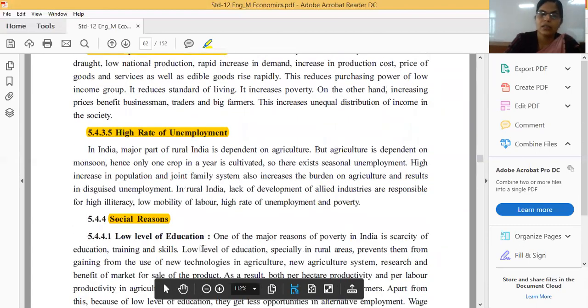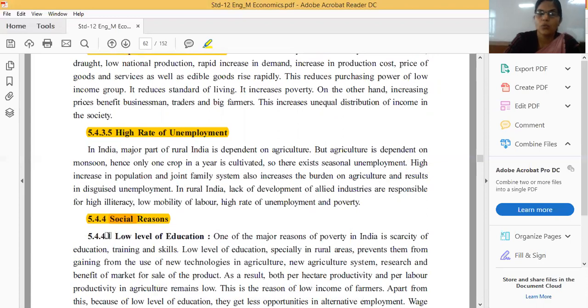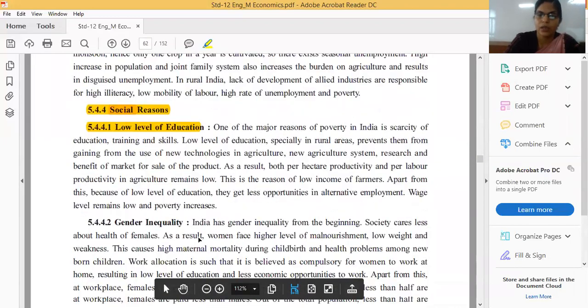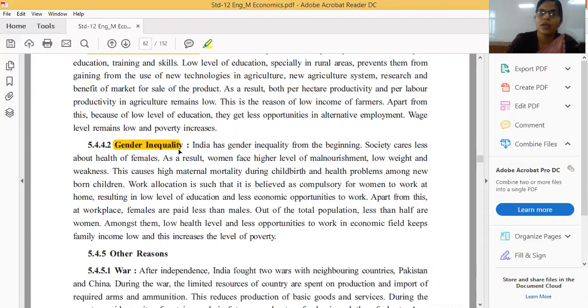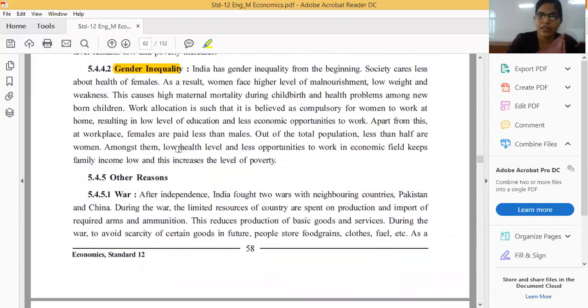Next, the main point is the fourth. What is the fourth point? Social reasons. In social reasons, the first sub point is low level of education. The second sub point is gender inequality. The fifth one is related to other reasons.